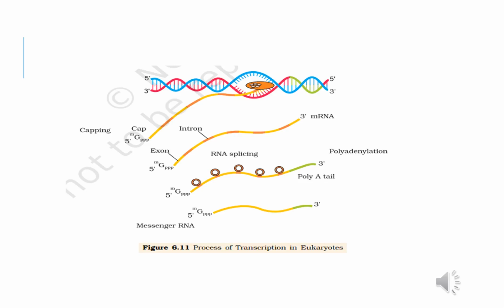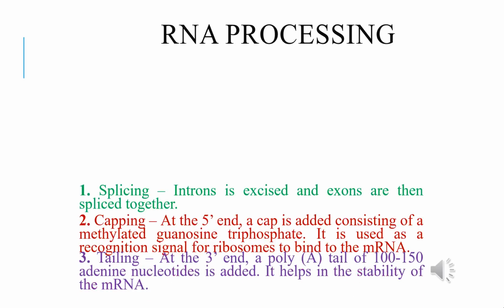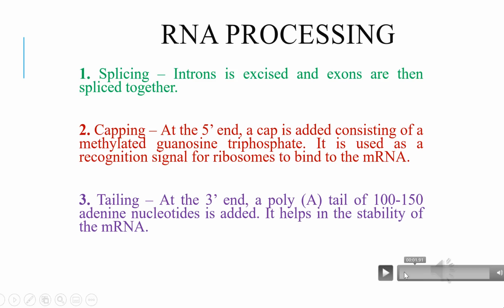Splicing is the process of removal of introns through cutting and joining of exons in a definite order. Introns are removed with the help of snRNPs, which contain small nuclear RNAs. The ends of adjacent exons are joined together by ligase enzyme. About ligase enzyme, I have already told you that it acts as a glue for DNA. So you can pause the video and learn the definitions of splicing, which I have told you in the earlier slide, and capping and tailing.